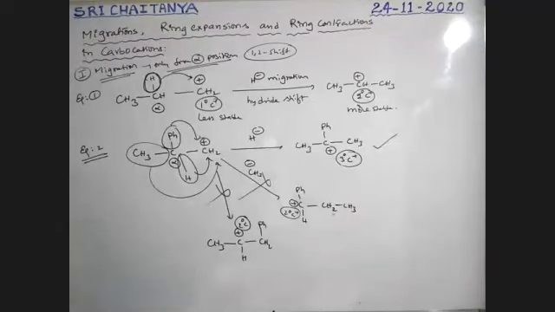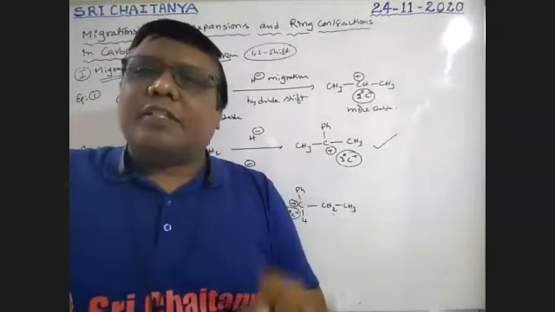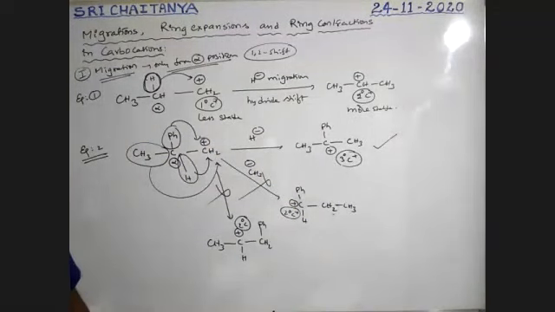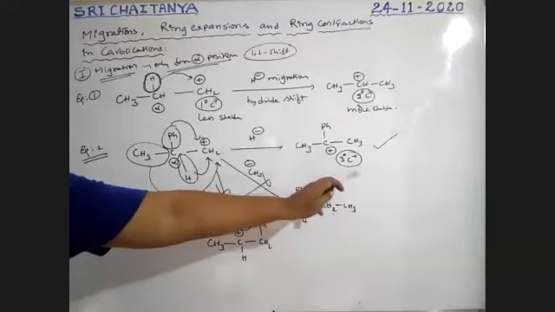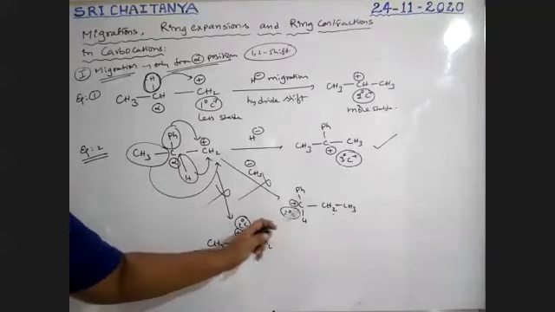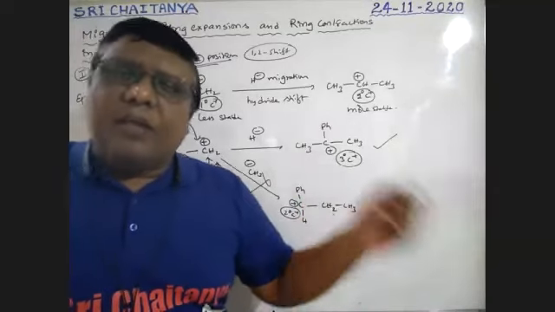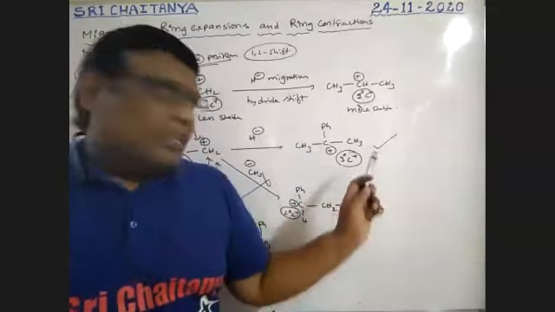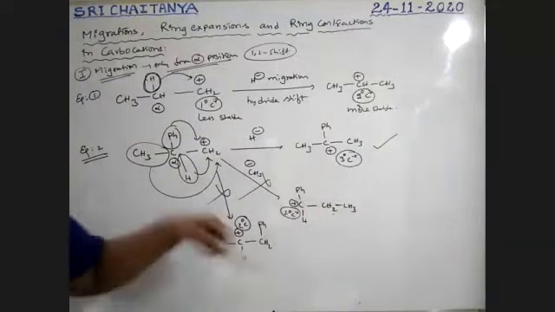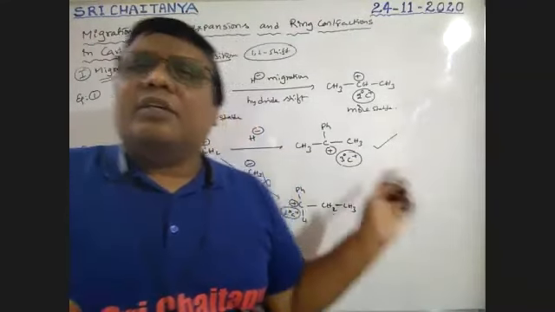Is this concept clear? All are possible, but which one takes place? The more stable carbocation is the final case. So the tertiary carbocation is very, very stable there. The remaining two are secondary carbocations. Secondary and tertiary both are stable, but tertiary is most stable. That's why everywhere the most stable carbocation is the final answer. Therefore, this should be the answer. These two are not possible. This is called migrations, rearrangements. So is the concept clear?